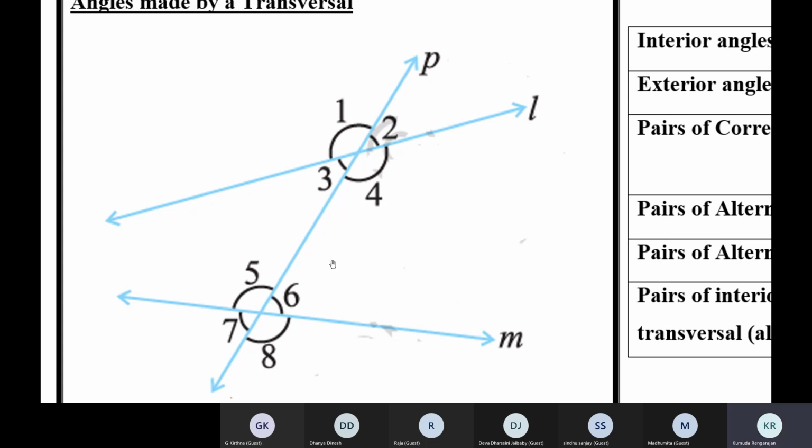Look, you should identify the straight line. Now see, L is a straight line. So below L we have 3 and 4. 3 plus 4 is 180. Above L we have 1 and 2. 1 plus 2 is 180.